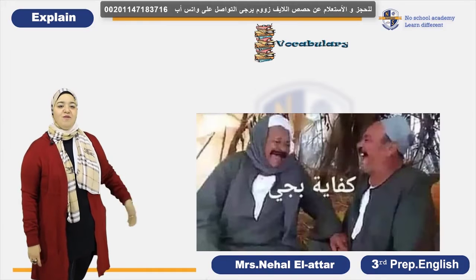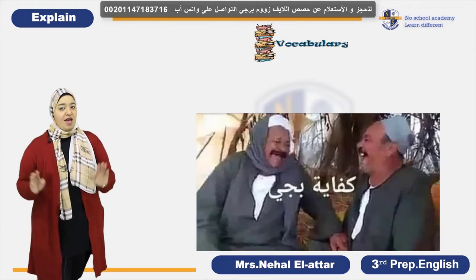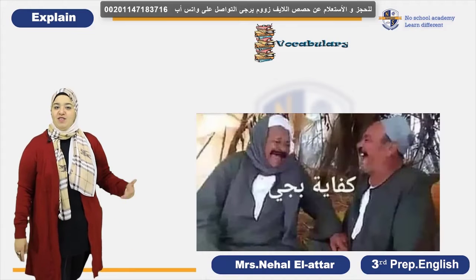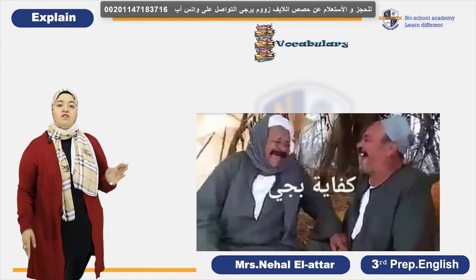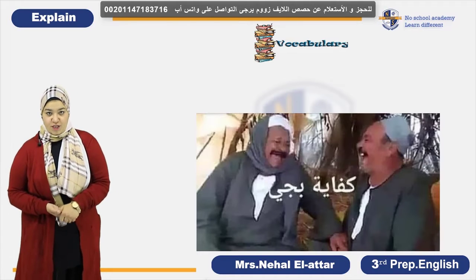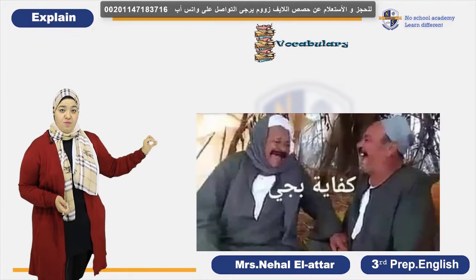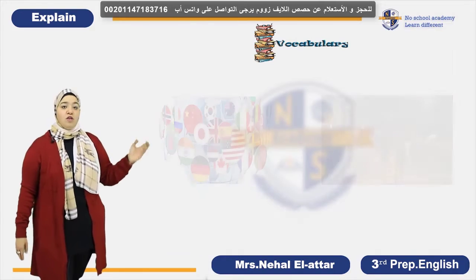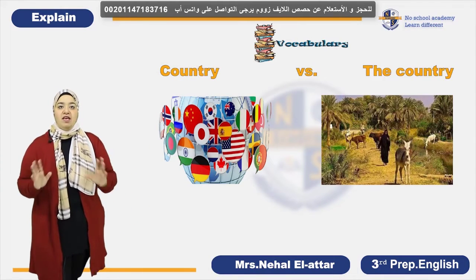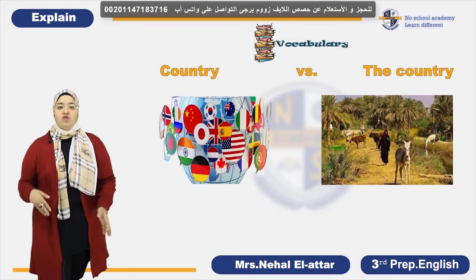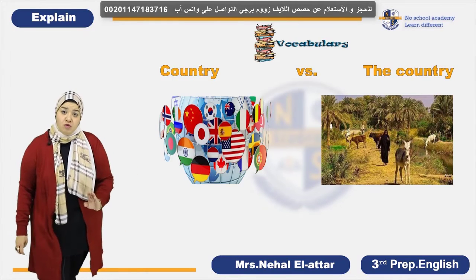And here we are going to continue the unit. And we are about to finish, by the way, so be happy about this. But please, here we are going to compare somehow confusing words. So please notice this. What's the difference between country and the country? Of course, country means a place in the world, like Egypt, France, these are all countries.